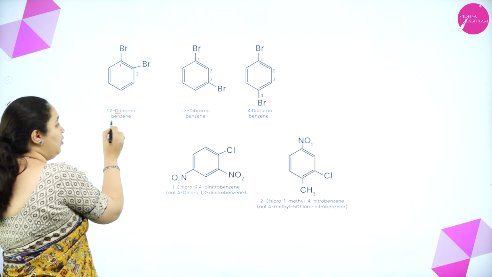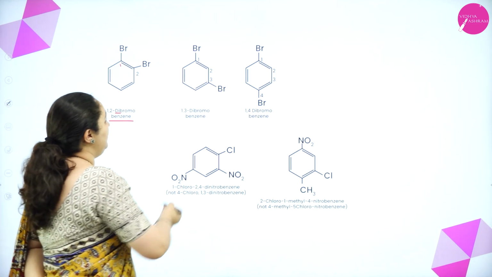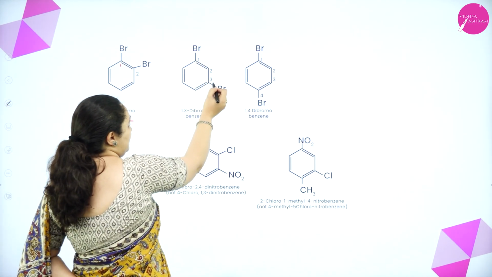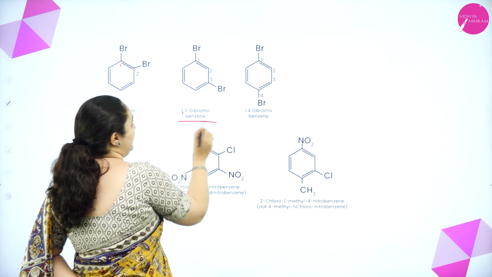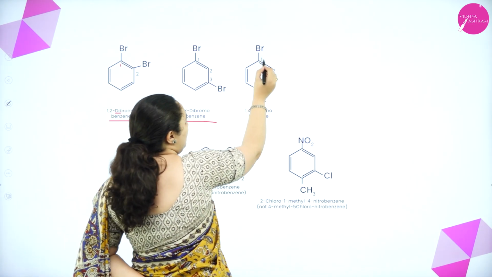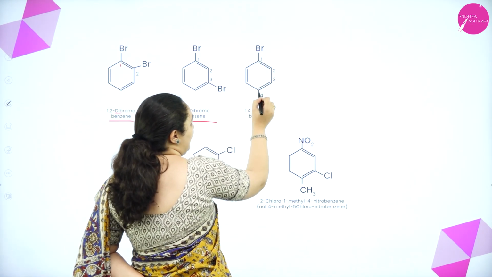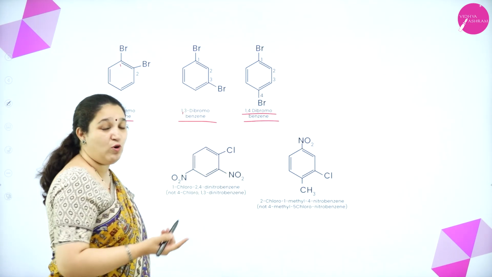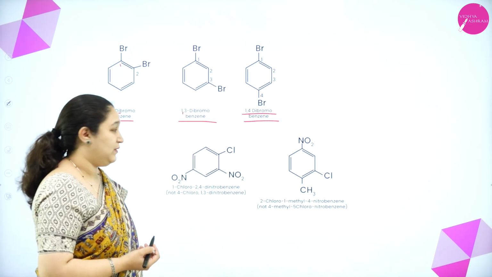So it is dibromobenzene. Similarly, here 1, 2, 3, first and third position. So it is 1,3-dibromobenzene. Again 1, 2, 3, 4. So fourth and the first position. So 1,4-dibromobenzene. Okay.